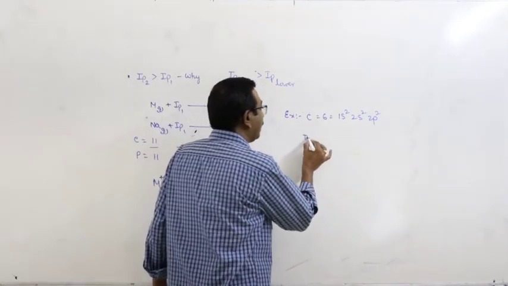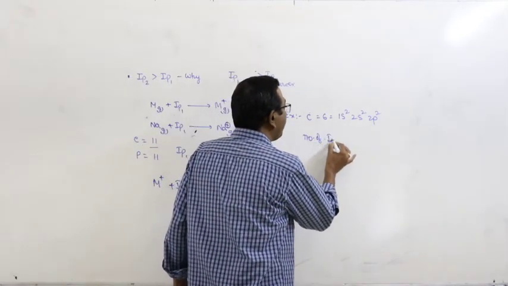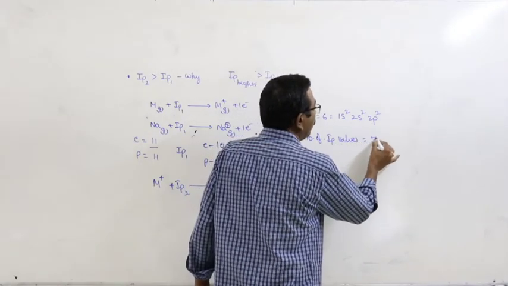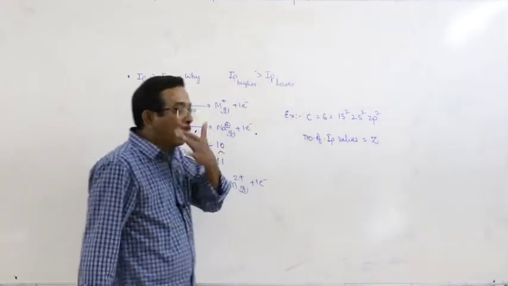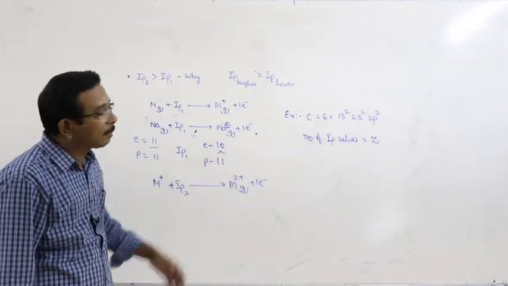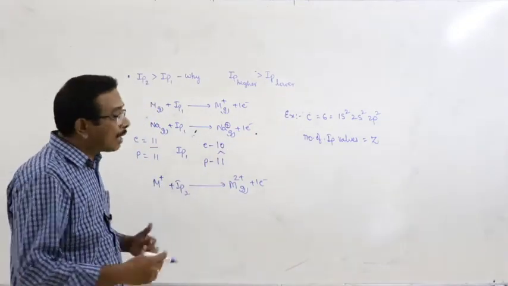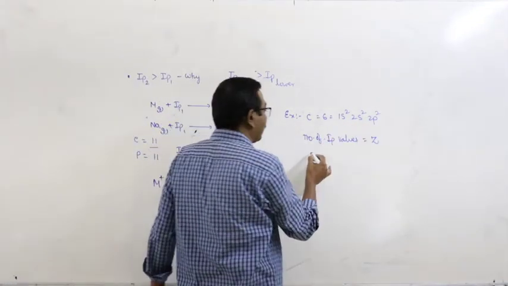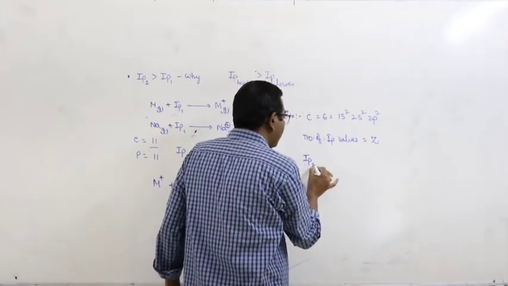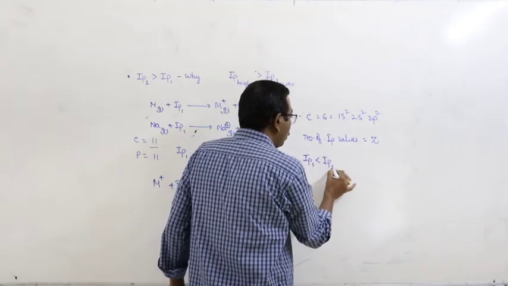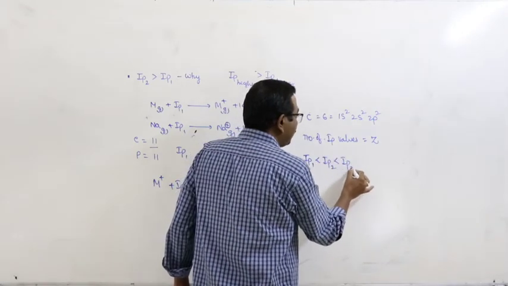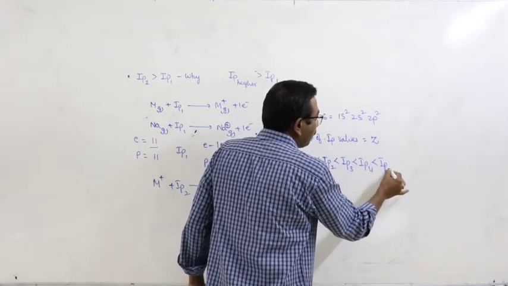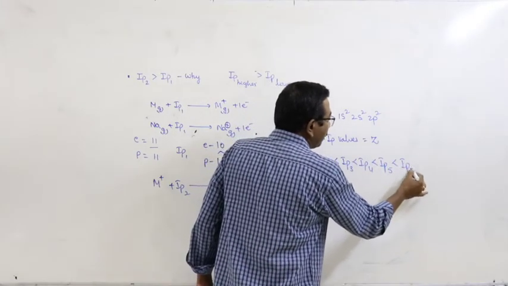The number of IP values equals the atomic number. What about the order of the IP values of carbon? IP1 is less than IP2, less than IP3, less than IP4, less than IP5, less than IP6.